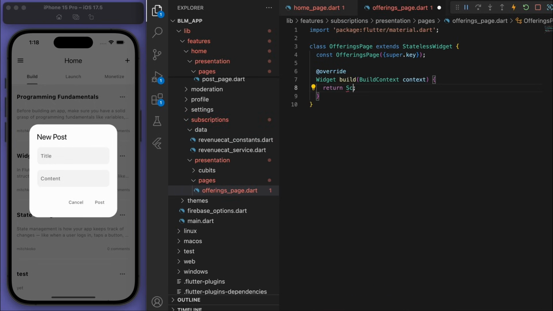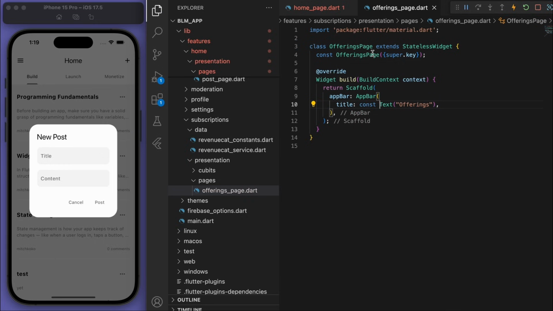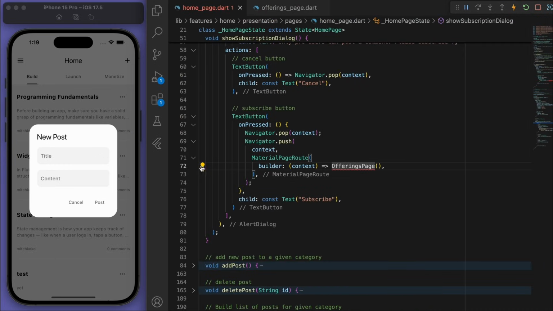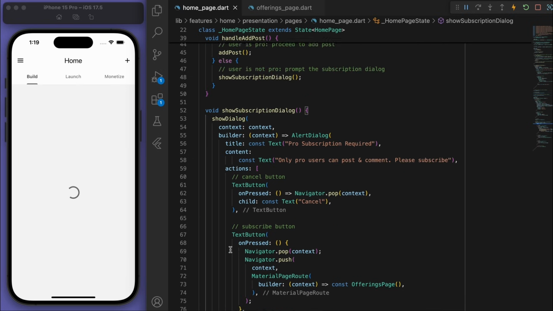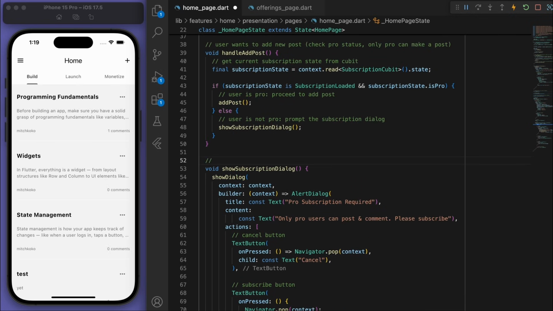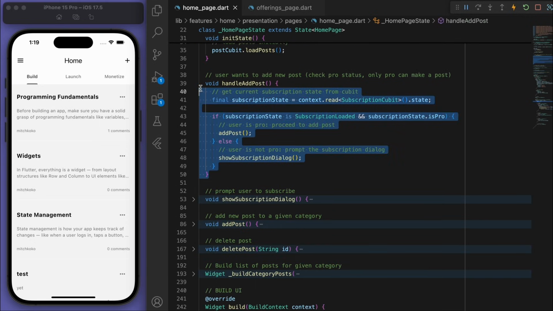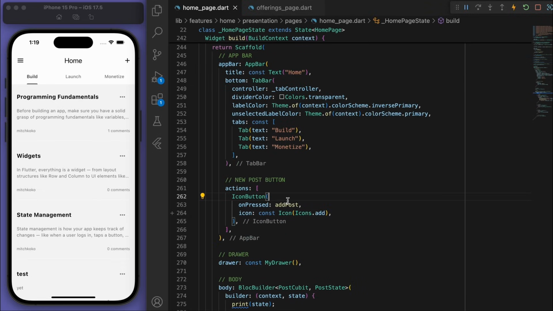So let's just start with a simple app bar and come back to our home page and let's import this new offerings page that we created. And let's see how this goes. And so with this new handle add post method, let's replace that here for the icon button.